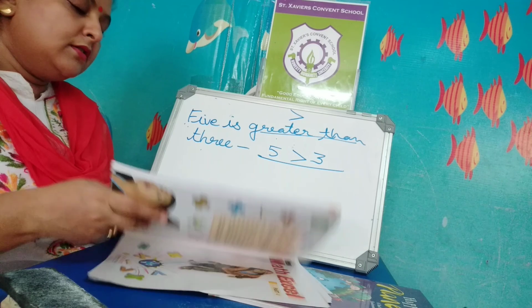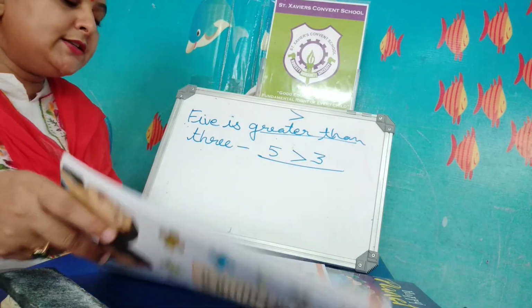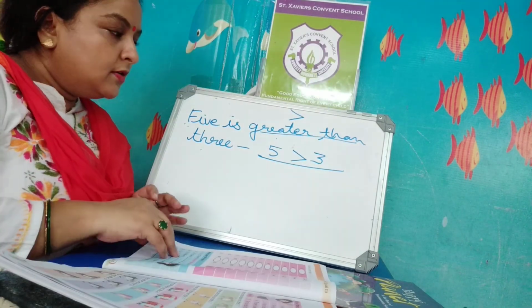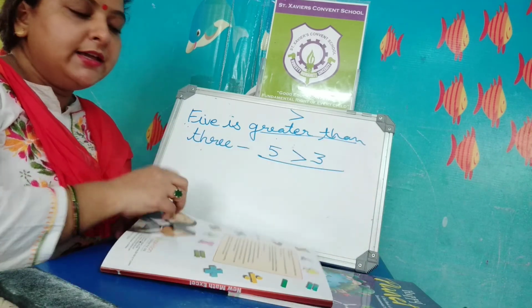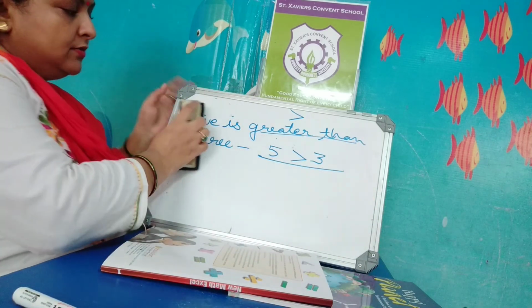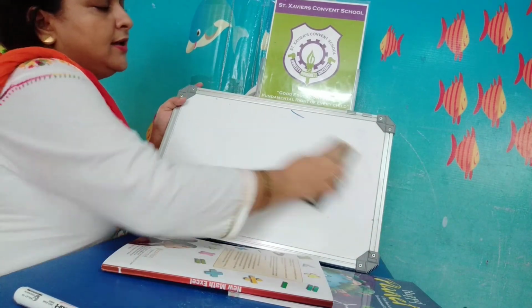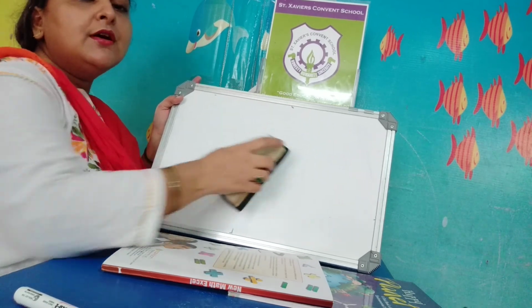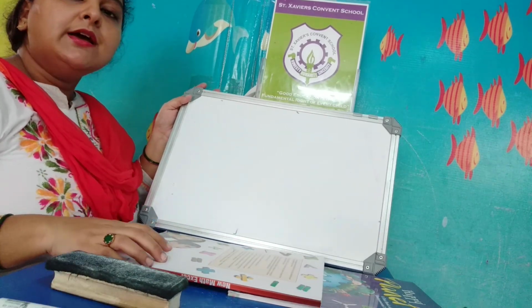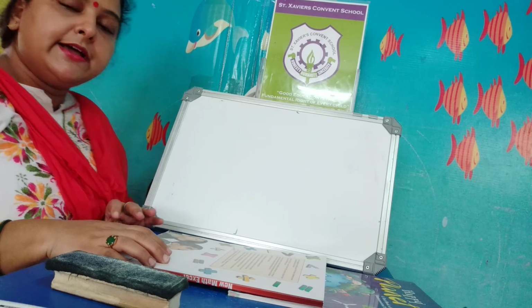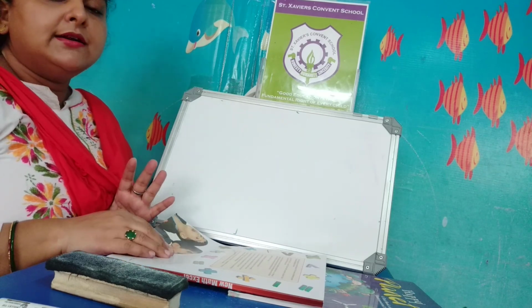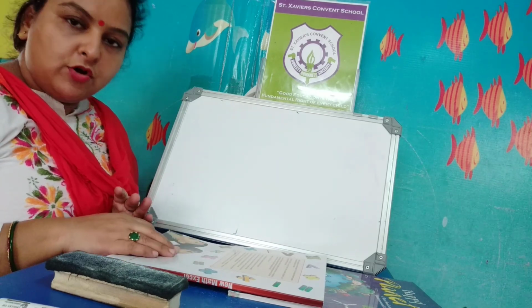Children, I will give you some worksheets based on the work which I taught you today. You will do it in a better way. First of all, you have to practice the number names, greater than, less than sign, equal to sign, and making a group of any object.